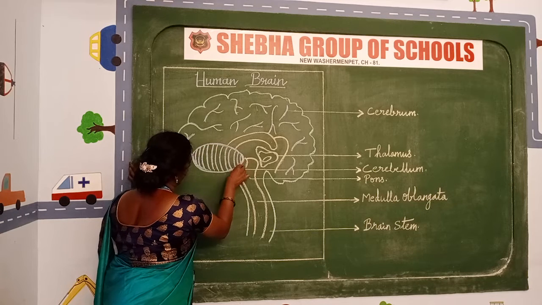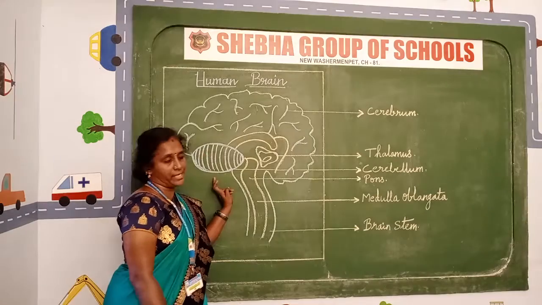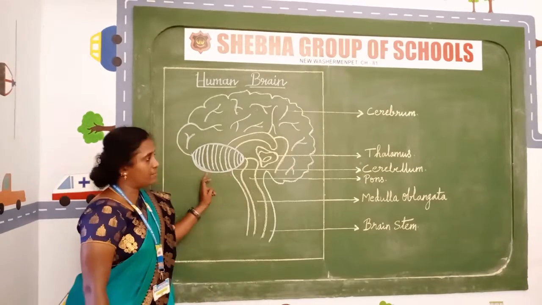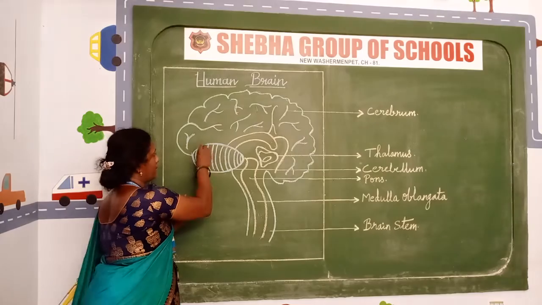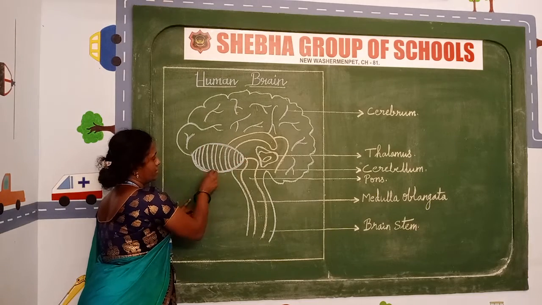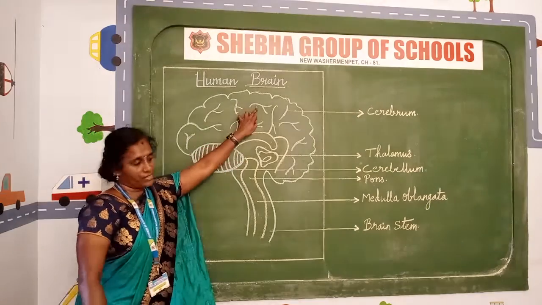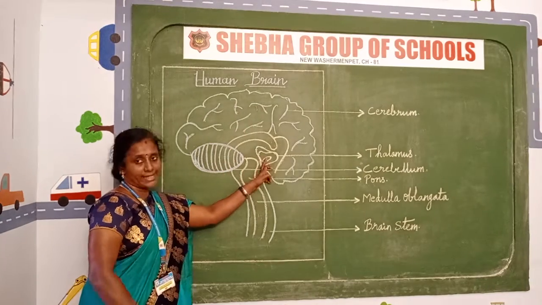What comes below the cerebrum? The cerebellum, the smallest brain. This is the largest brain and the cerebellum is the smallest brain. Can you see this cerebellum? This is the cerebellum and this is the cerebrum. Cerebrum, cerebellum and thalamus. Okay, children.